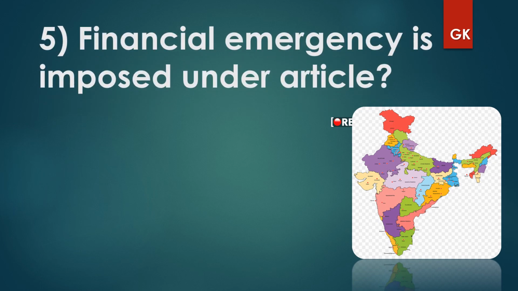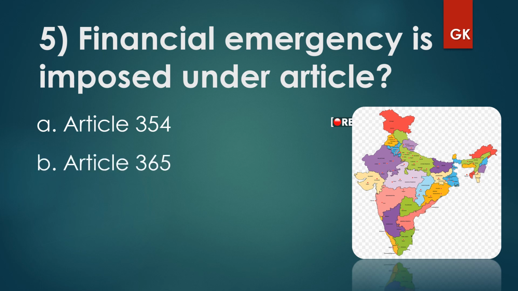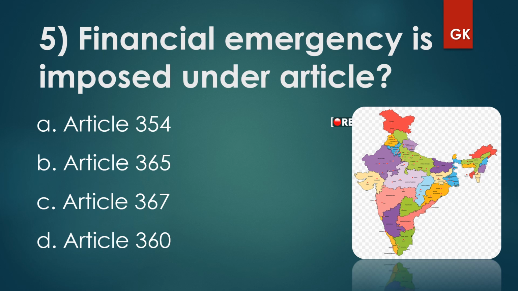And question number 5. Financial emergency is imposed under which article? Article 354, Article 365, Article 367, Article 360. The right answer is Article 360. So the financial emergency is imposed under Article 360.